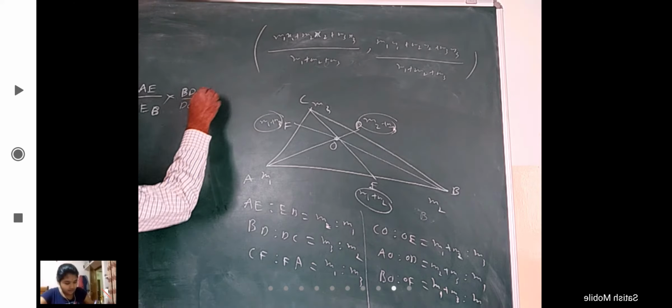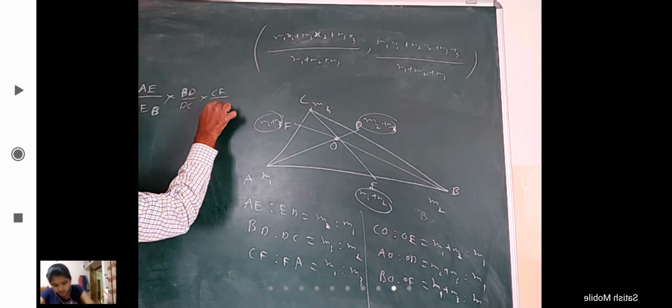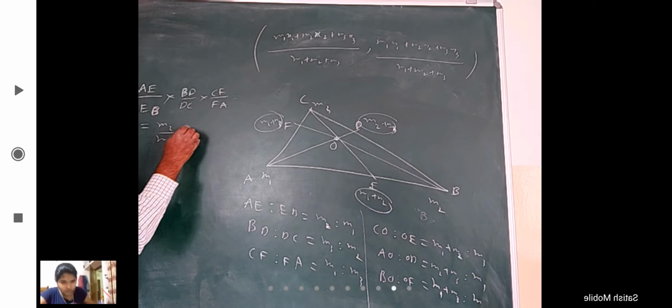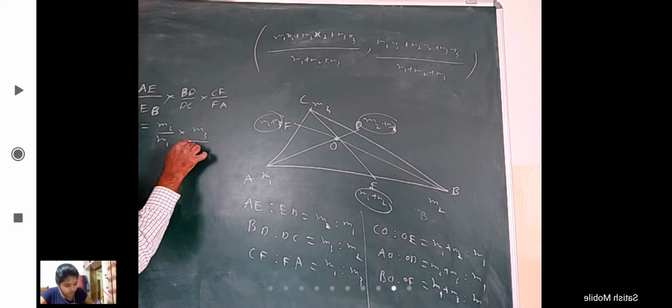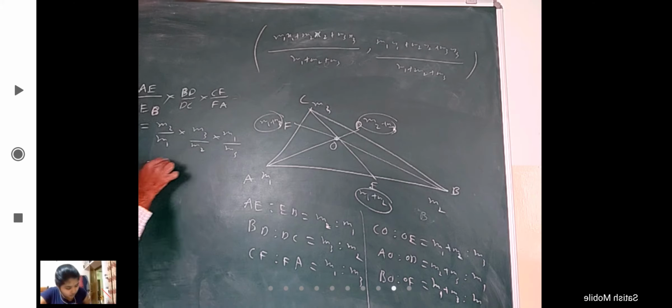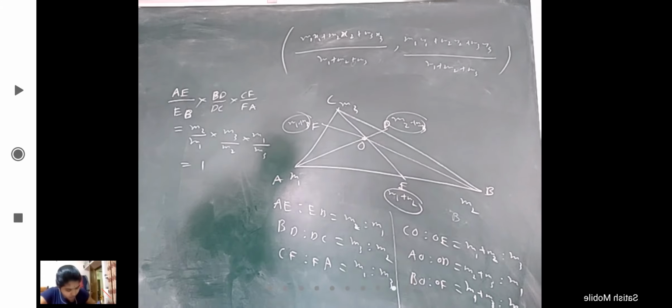Is to CF by FA is equal to M2 by M1 into M3 by M2 into M1 by M3. All will cancel, will get 1. Sorry, some part is not. Okay.